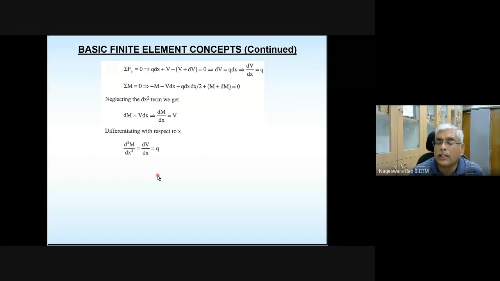So this gives you a relationship between bending moment, shear force, and the transverse load that is applied. And here Q is not explicitly written in terms of x. It is actually Q as a function of x. Hope you have taken note of these equations. So let's move forward.